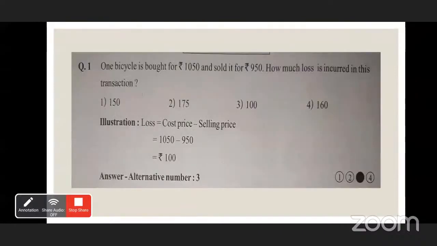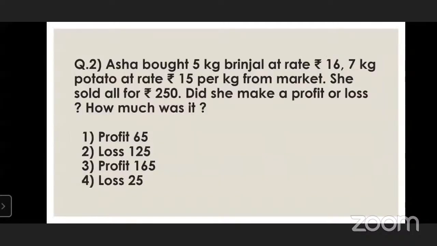Here, see the loss is equal to cost price minus selling price. So cost price is 1050 and selling price is 950. So 100 is the answer. Okay, now question number 2. Asha bought 5 kg brinjal at rupees 60 and 7 kg potato at rupees 50 per kg from market. She sold all for rupees 250. Did she make a profit or loss? Or how much was it?